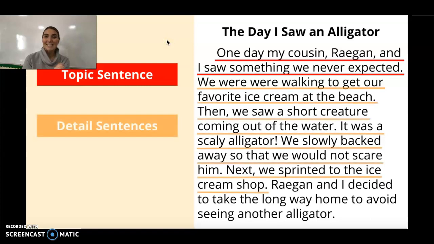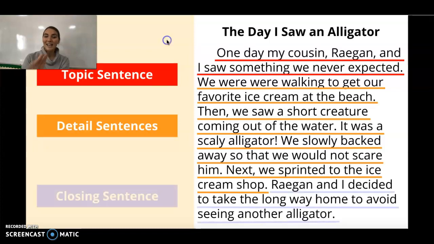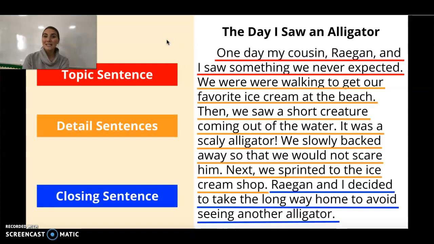Now it's time to add detail sentences. This is where you tell your story. Make sure to use describing words and specific vocabulary so that your reader knows what is going on. And finally, you will have a closing sentence to finish your story. For examples and ideas to help you find a great closing sentence, watch the video on the next slide.